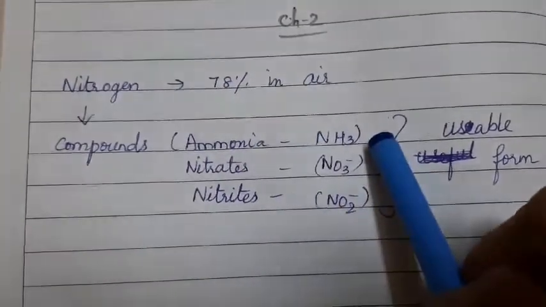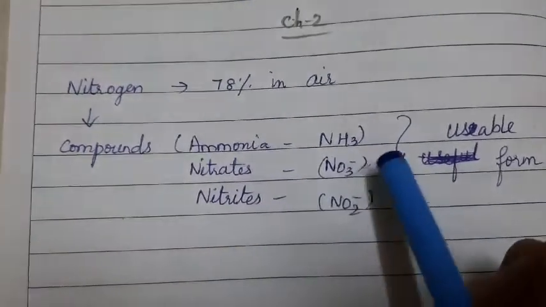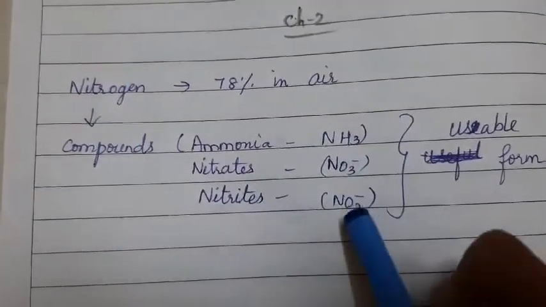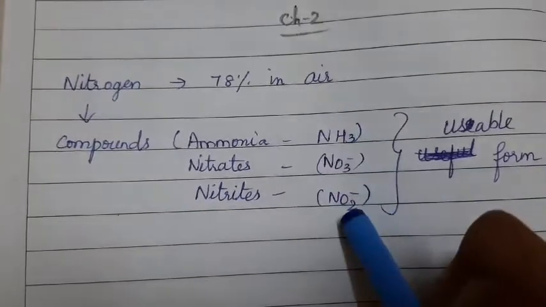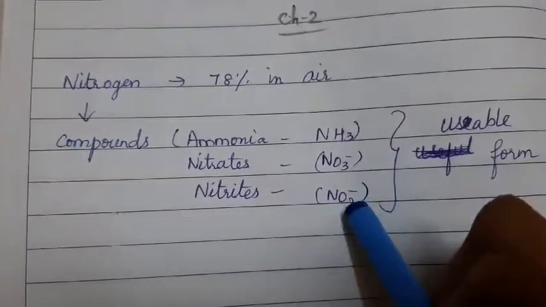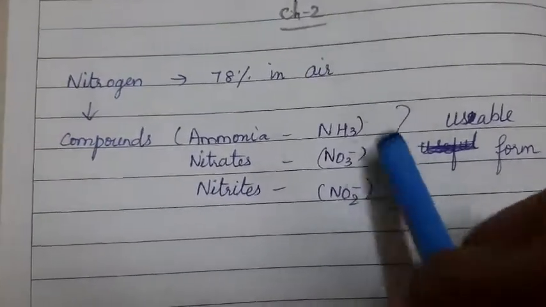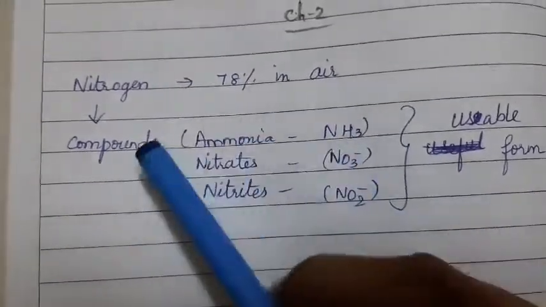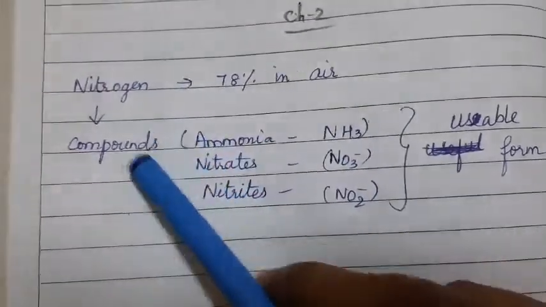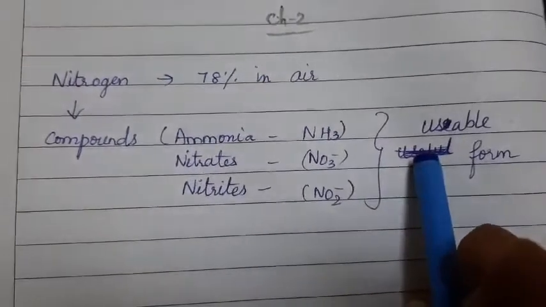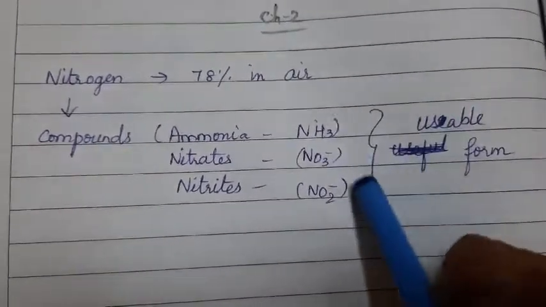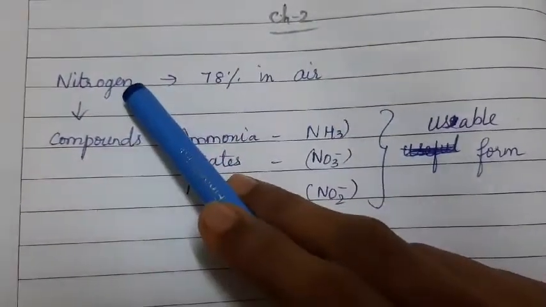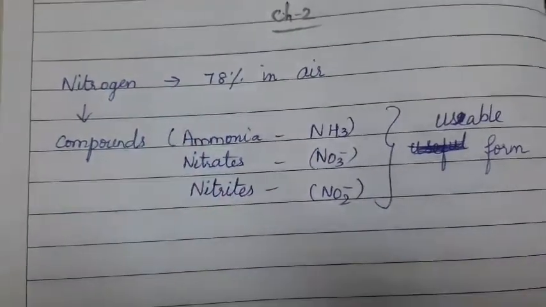Ammonia NH3, nitrates NO3, nitrites NO2. This you have already learnt in your grade 7. These three compounds are the usable forms of nitrogenous compounds.